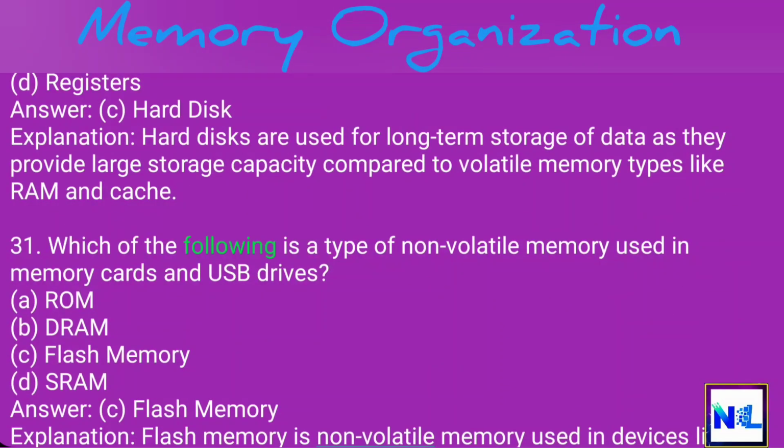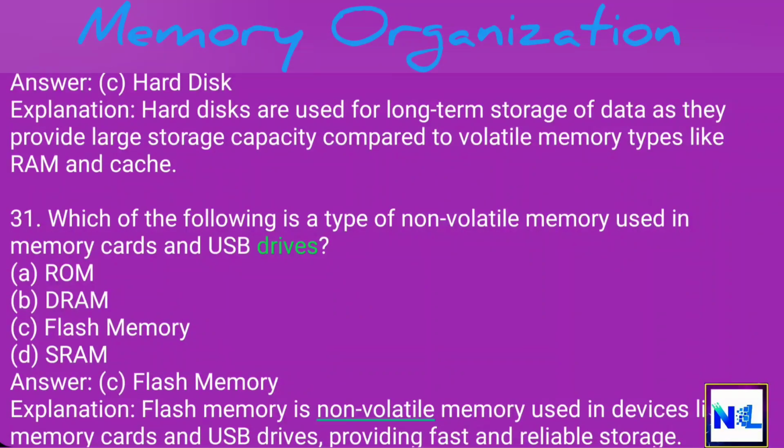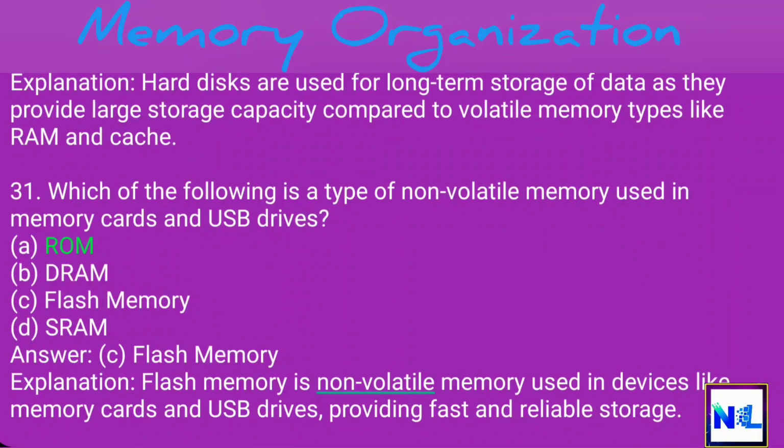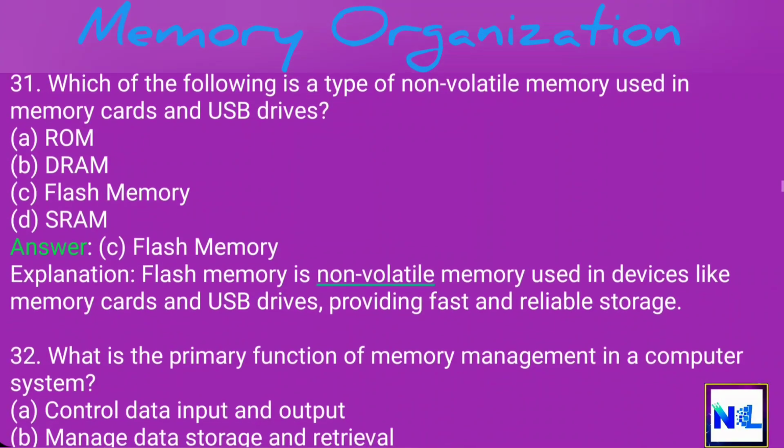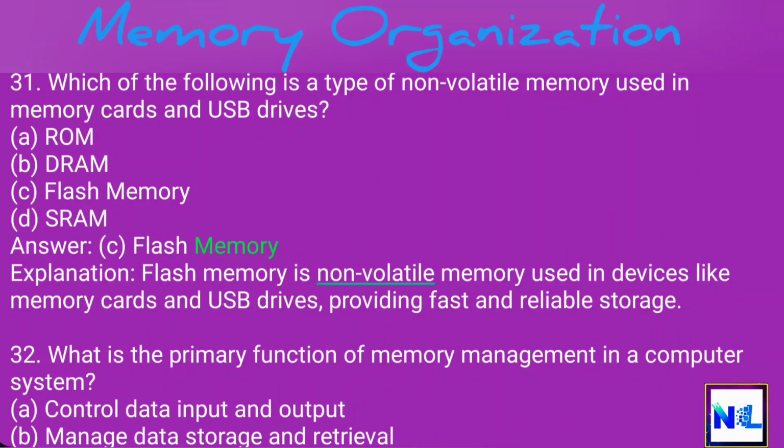31. Which of the following is a type of non-volatile memory used in memory cards and USB drives? A. ROM. B. DRAM. C. Flash memory. D. SRAM. Answer: C. Flash memory.